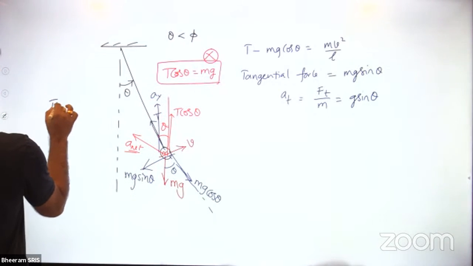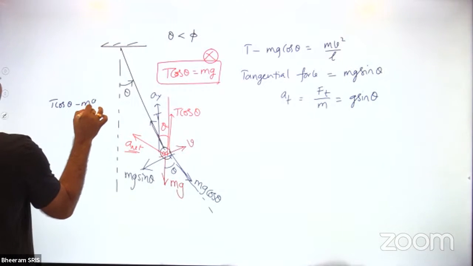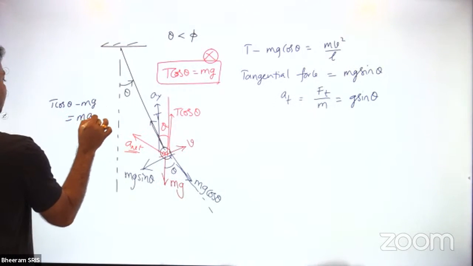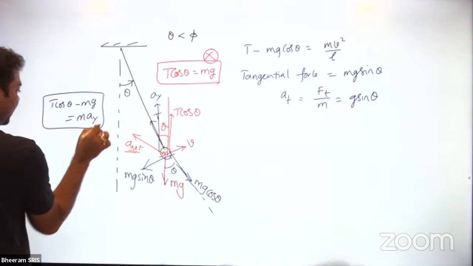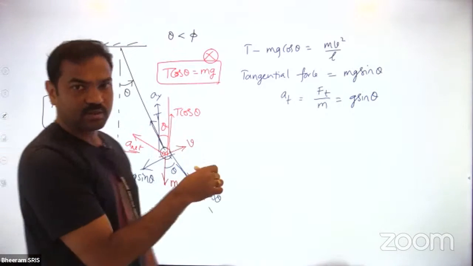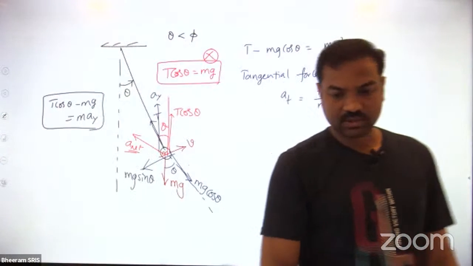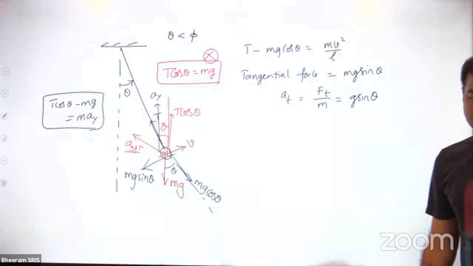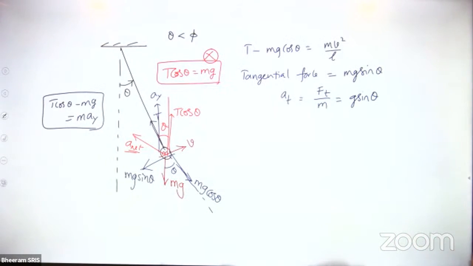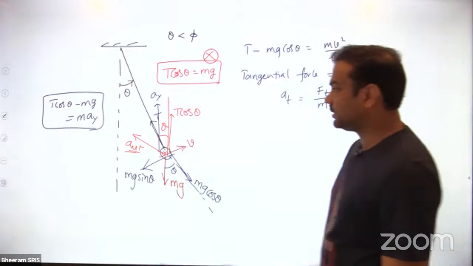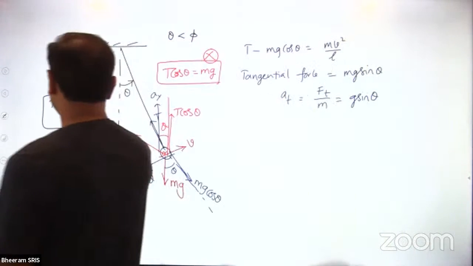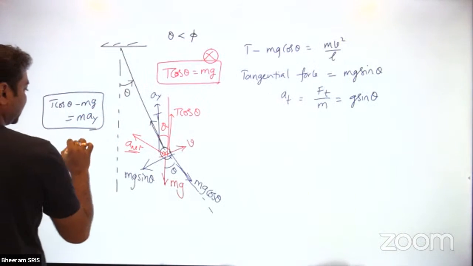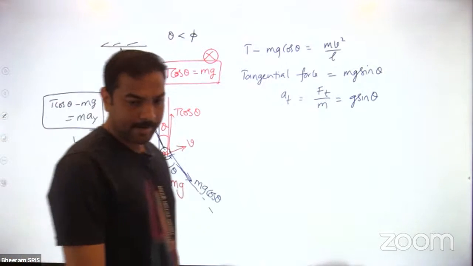Net acceleration vertical component is ay. Then I can write down T cos theta minus mg is equal to m into ay. Okay? If ay is 0, then T cos theta is equal to mg. Otherwise, T cos theta won't be. T cos theta minus mg should be equal to m into ay. Okay?